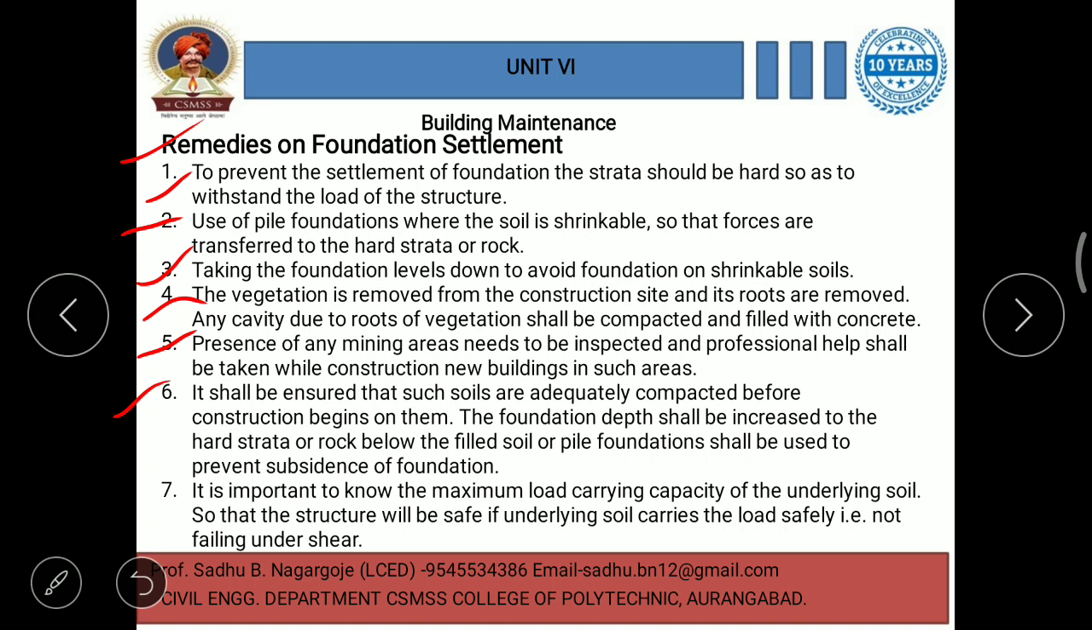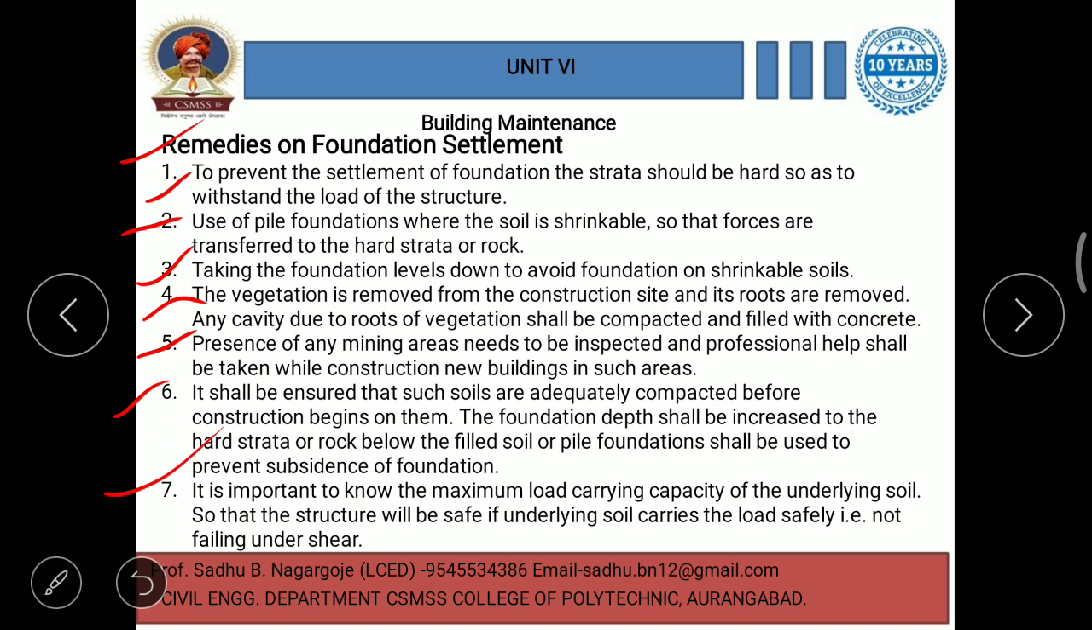Then it shall be ensured that such soils are adequately compacted before construction begins on that soil. The foundation depth shall be increased to the hard strata or rock below the filled soil, or pile foundations shall be used to prevent subsidence of the foundation. And lastly, it is important to know the maximum load carrying capacity of the underlying soil before going to construct the structure.